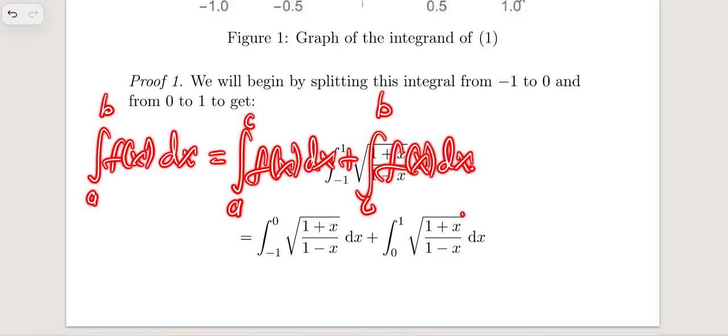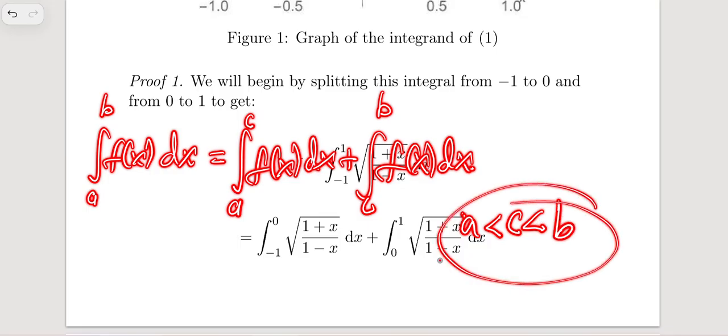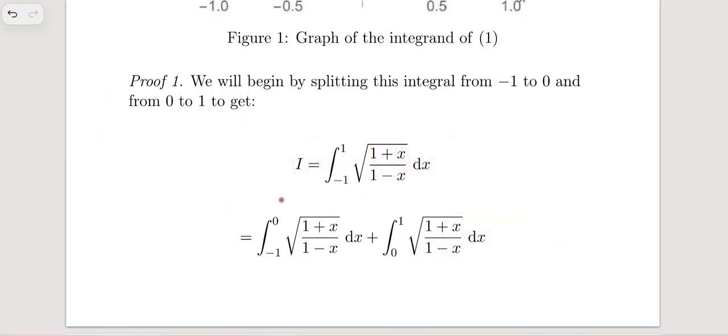The condition applied here is that c must lie between a and b, obviously. So 0 is in between minus 1 and 1, so we can write this integral as two separate integrals: the integral from negative 1 to 0 of this function, plus the integral from 0 to 1 of this function.